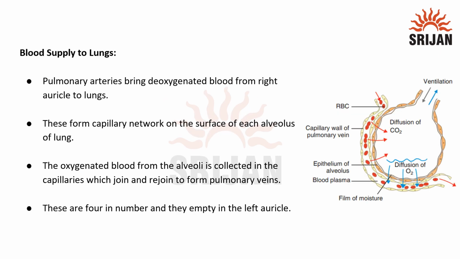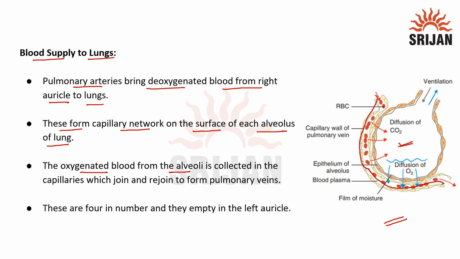Now let's understand blood supply to lungs. Pulmonary arteries bring deoxygenated blood from right auricle to lungs. These form capillary network on the surface of each alveolus of lung. Here we can observe this is the alveolus, and here we can see the network of blood capillary. The oxygenated blood from the alveoli is collected in the capillaries, which join and rejoin to form pulmonary veins. These are 4 in number and they empty in left auricle. Left auricle is the part of heart from where the blood is pumped throughout the body.